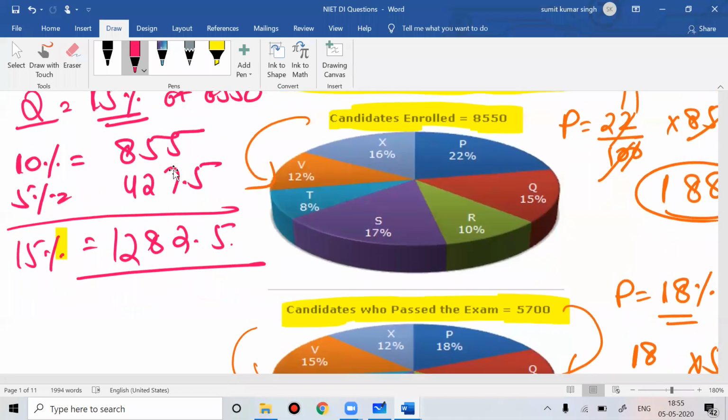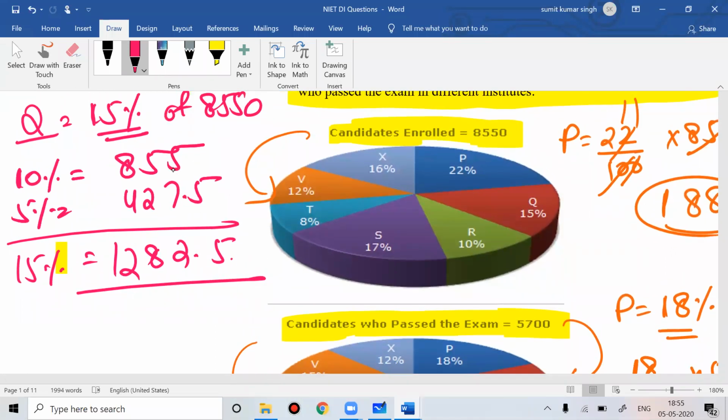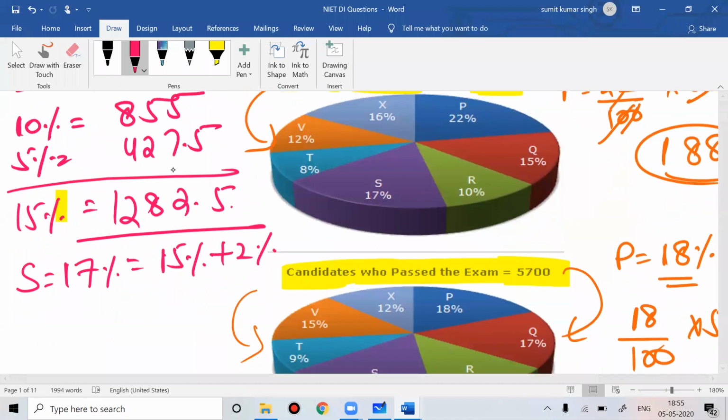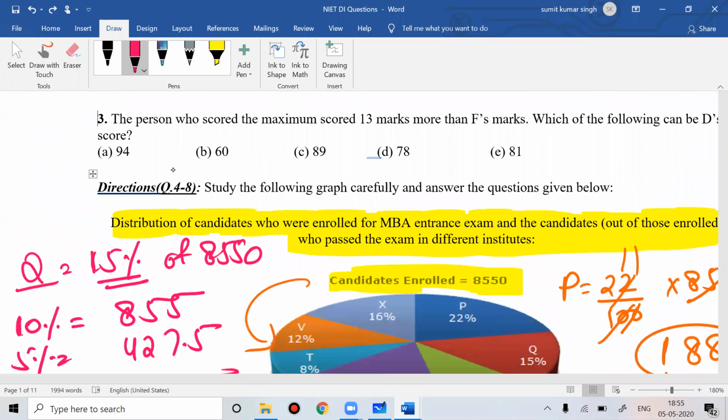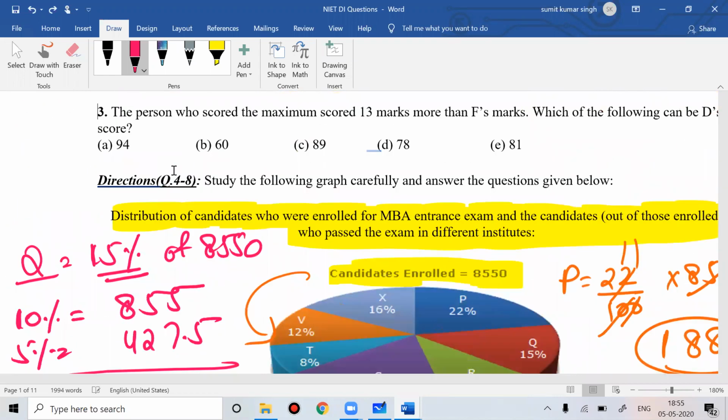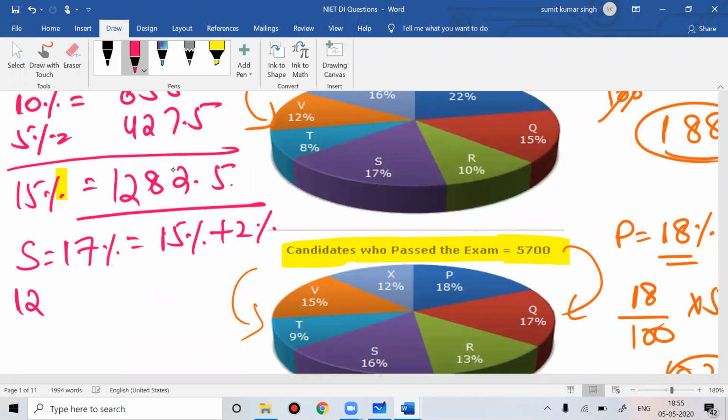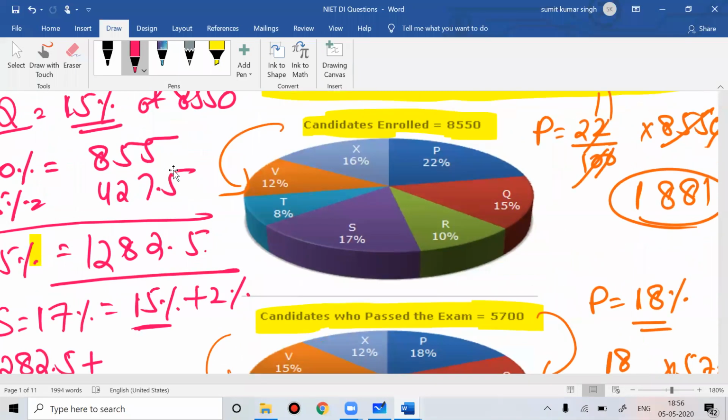And if I'm asking you, here S is 17%. So 17%, how can I do it? Already I got 15%. If I add 2% to 15%, I'll get 17%. And 15% you already know, it is 1282.5. Now for this 8550, what is 1% of it?